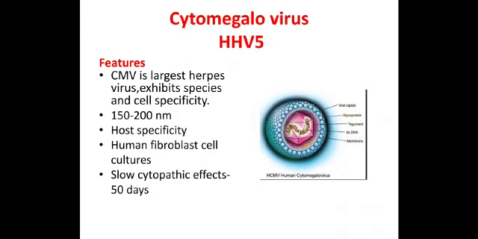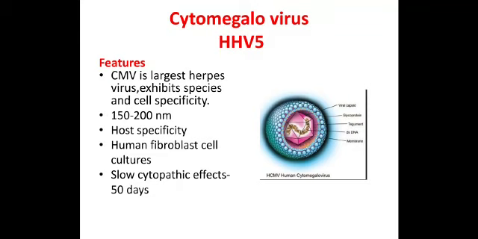Now coming to the next virus, that is HHV5. Now chickenpox or VZV was HHV3. This is HHV5. HHV stands for human herpes virus 5. Cytomegalovirus. HHV5 is also called cytomegalovirus. Cyto is cell, megalo is big, and virus. This is a virus which causes the host cells to become big. This is the largest herpes virus, and it exhibits host specificity and cell specificity. That means the CMV viruses of humans cannot affect animals, and the CMV viruses of animals cannot affect humans.